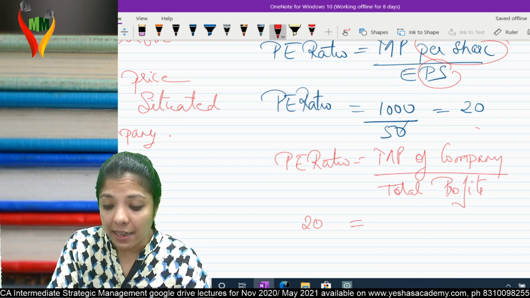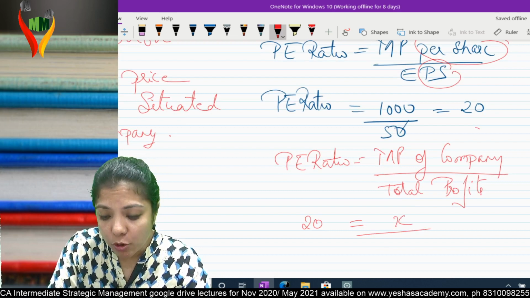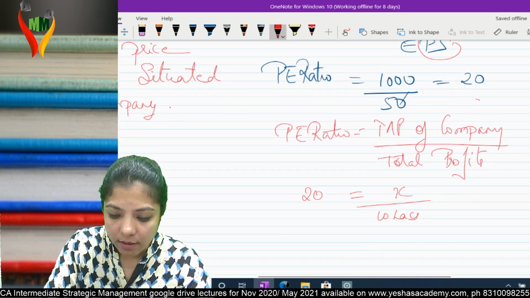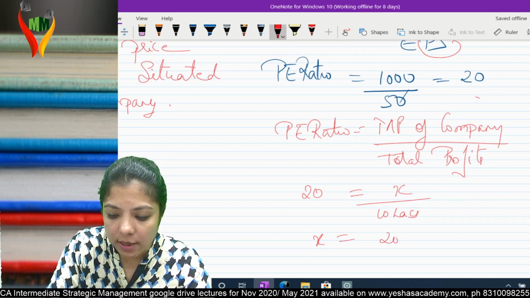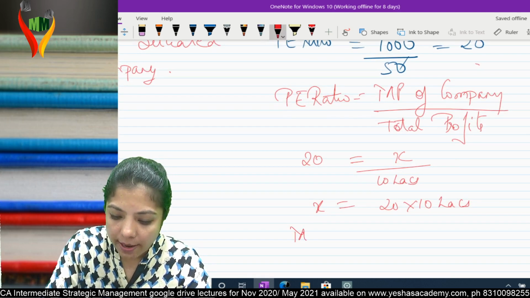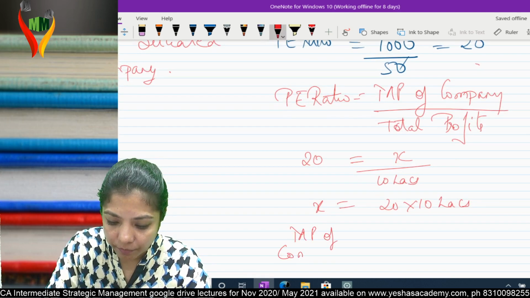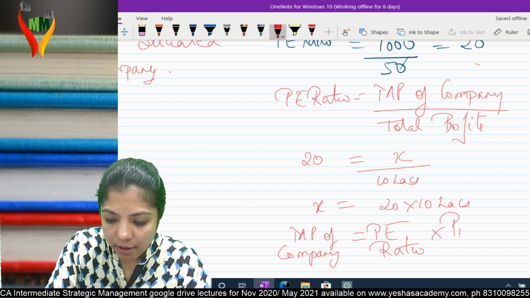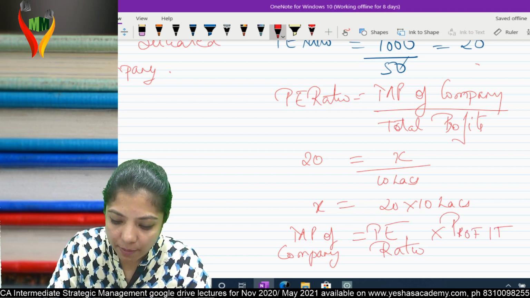Suppose market price, that is only what I want to calculate, X. Suppose total profit is 10 lakhs. So X is equal to 20 into 10 lakhs. What is X? Market price of company. What is 20? PE ratio. What is 10 lakhs? Profit. So this is my formula which is given in the book.